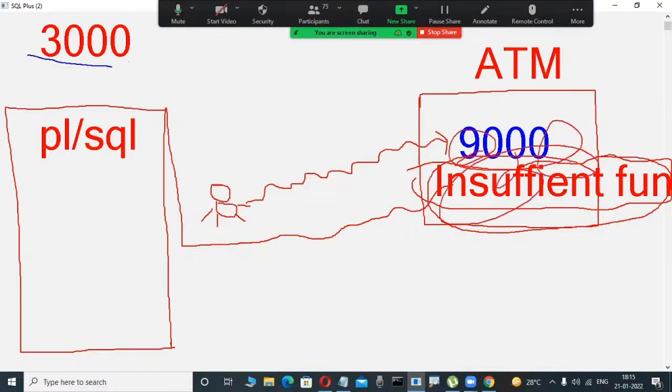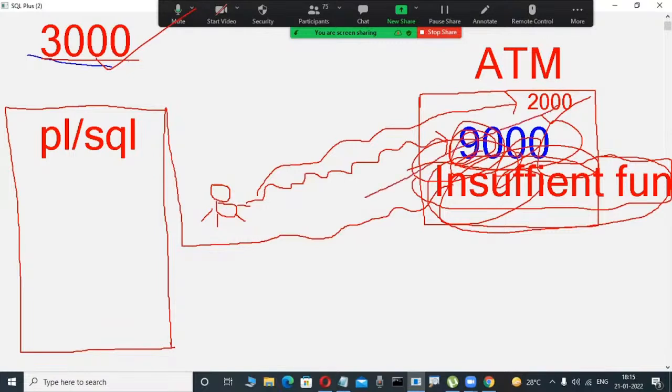Again, another scenario. For example, my balance is 3,000. Suppose I am inserting an ATM card. Now I try to withdraw 2,000 rupees, for example. Is it possible? Possible. Why? Because my balance is 3,000. I try to withdraw 2,000, which is less than 3,000. That's why this withdrawal is possible. We are withdrawing 2,000 money in this example.